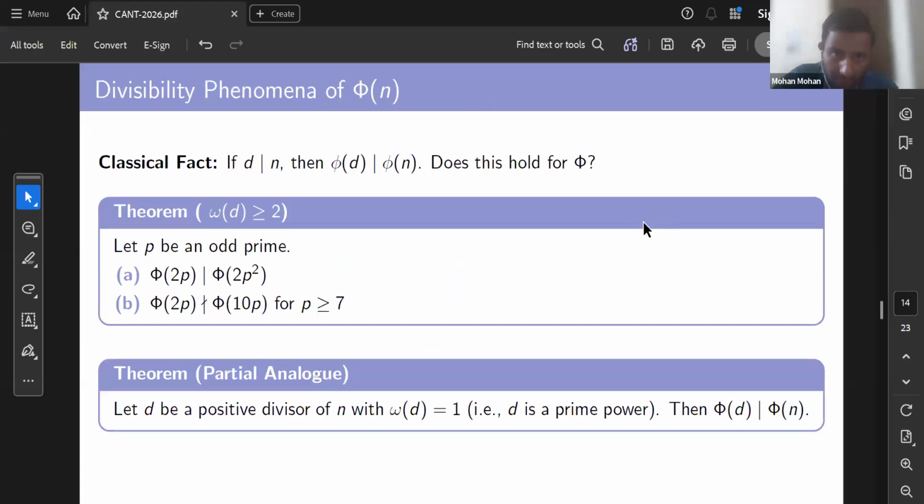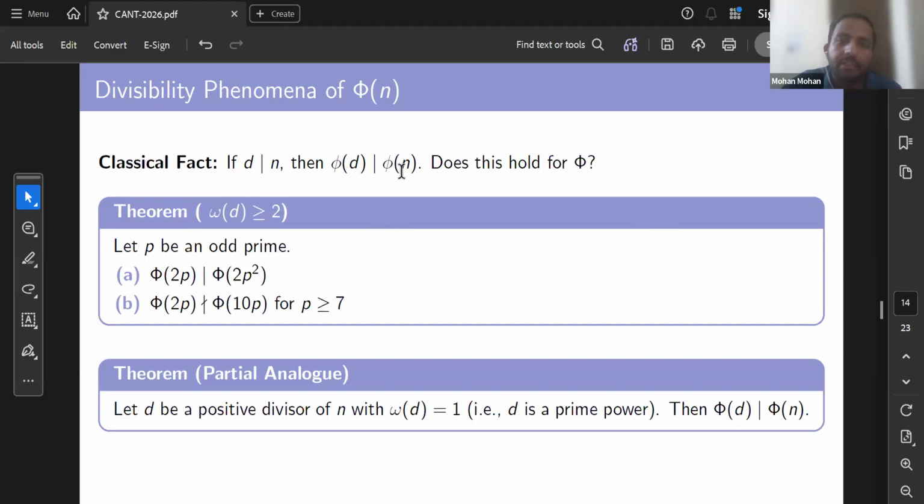So in the previous slides, we saw some results related to when phi n divides another number. Now in the next few slides we will see when a number divides phi n or not. This is actually motivated by the classical fact that if d divides n, then phi d always divides phi n.